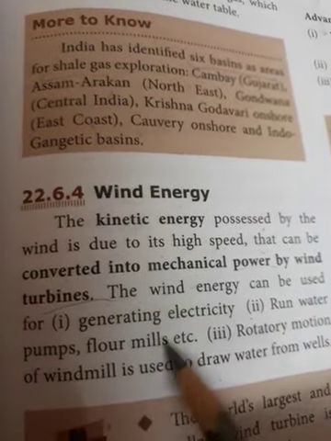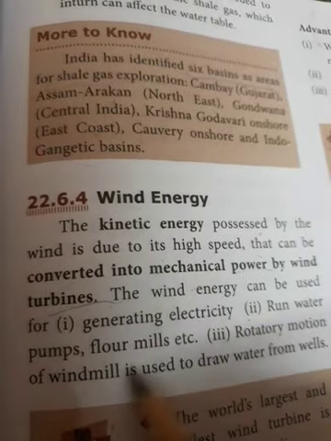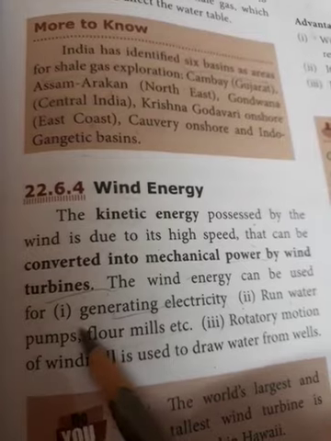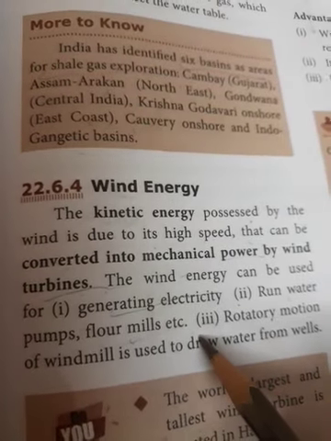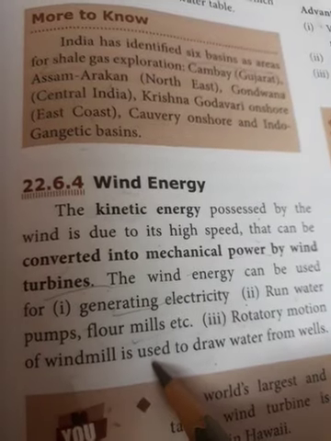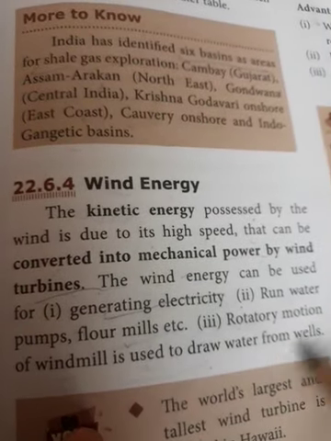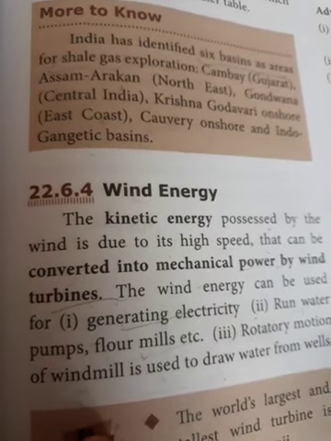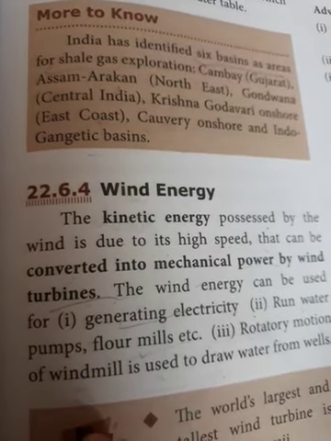Uses of wind energy: first one, generating electricity. Number 2, run water pumps and flour mills. And third point, the rotatory motion of the windmill is used to draw water from wells. So these are the 3 uses of wind energy.